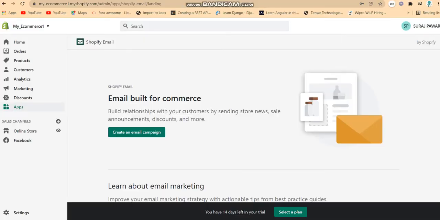Apart from that, in this app, if you want to communicate and send information about your website, your products, your different things or blogging, you can also do email marketing for e-commerce, and create email campaigns.